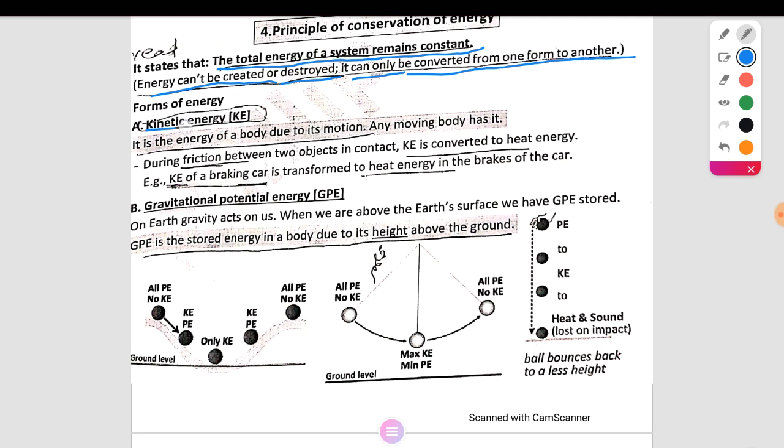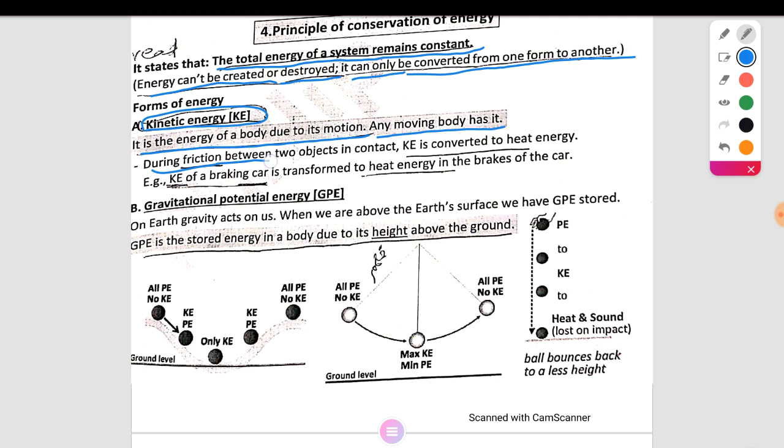Example, kinetic energy. What is meant by kinetic energy? It is the energy of a body due to its motion. This type of energy is called kinetic energy. It is the energy of the body due to its motion. Any moving body has kinetic energy.